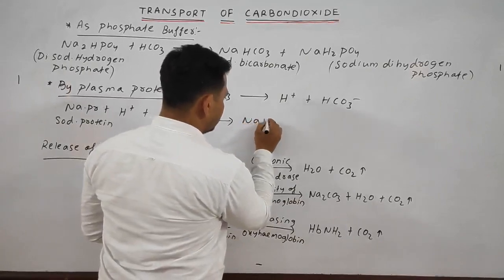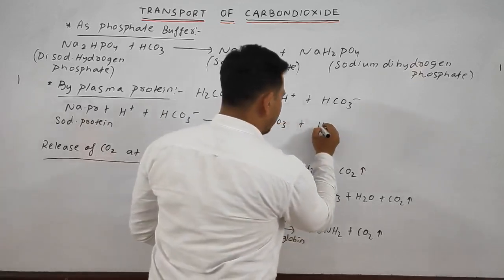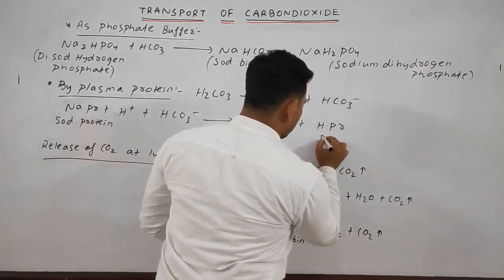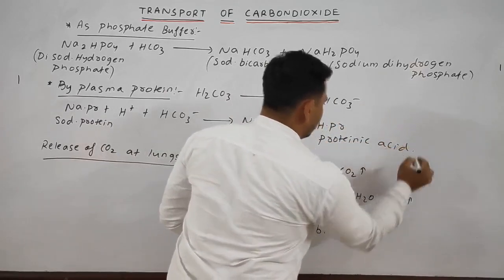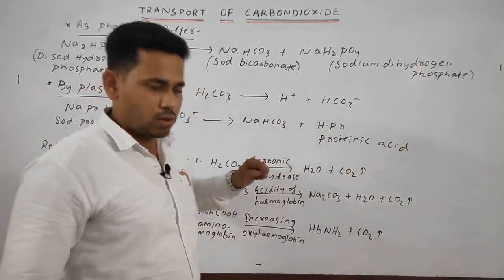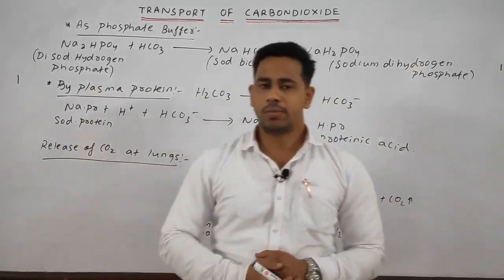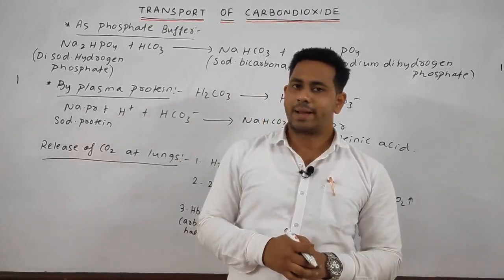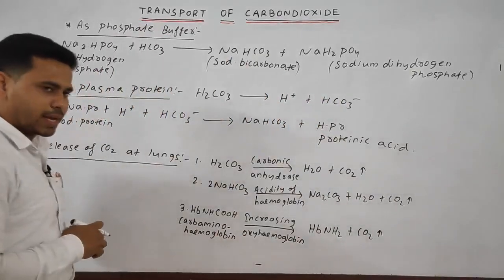Sodium bicarbonate means NaHCO3, plus the proteinic acid, that is HPr, the proteinic acid. So, by the help of the plasma protein, some negligible amount of carbon dioxide is being eliminated in the form of sodium bicarbonate.